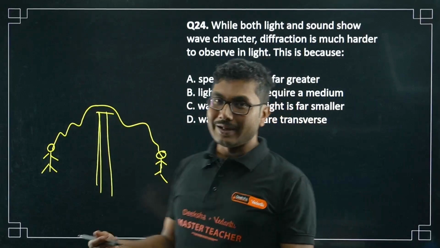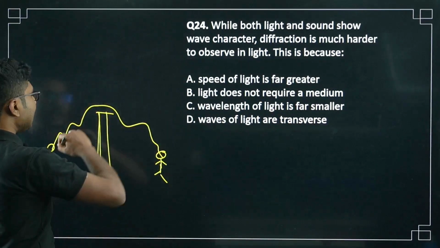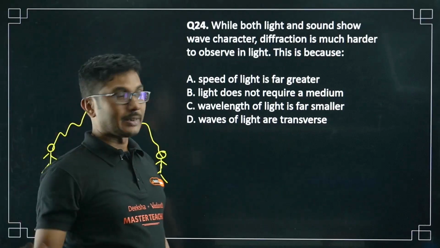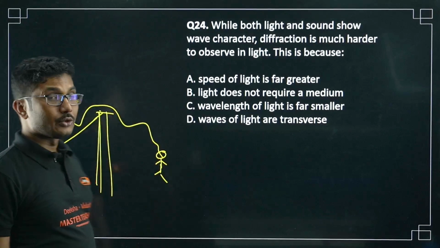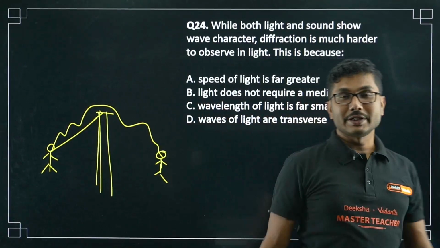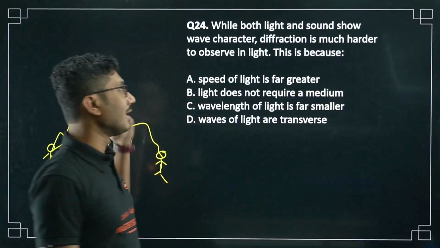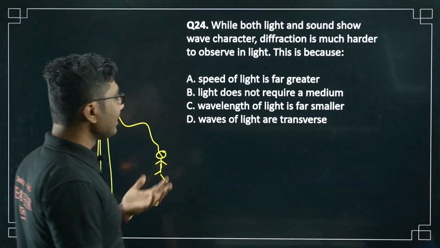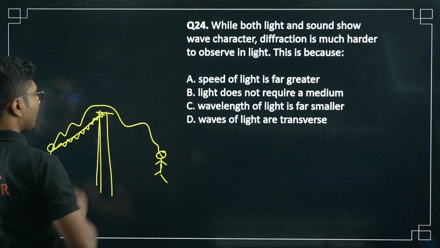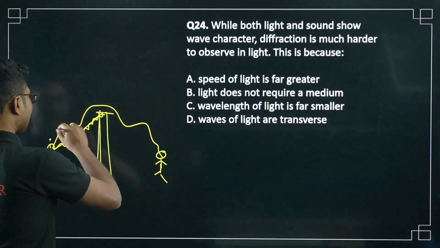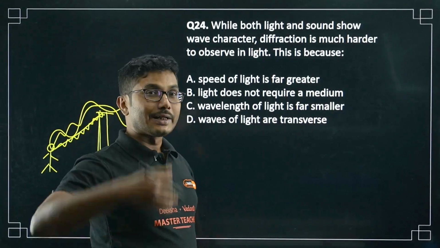So that is the main reason. Because the wavelength of the sound is so large, it can easily jump over that obstacle and go to the other side. But if you switch on a light, you will not be able to send the light towards your friend. It is not easy to send the light signal towards your friend, but it is easy for you to send a sound signal towards your friend. Why so? Because the wavelength of light is far smaller, so it will be absorbed by this obstacle. But sound has a very large wavelength, so it can easily cross over the wall and go to the other side.